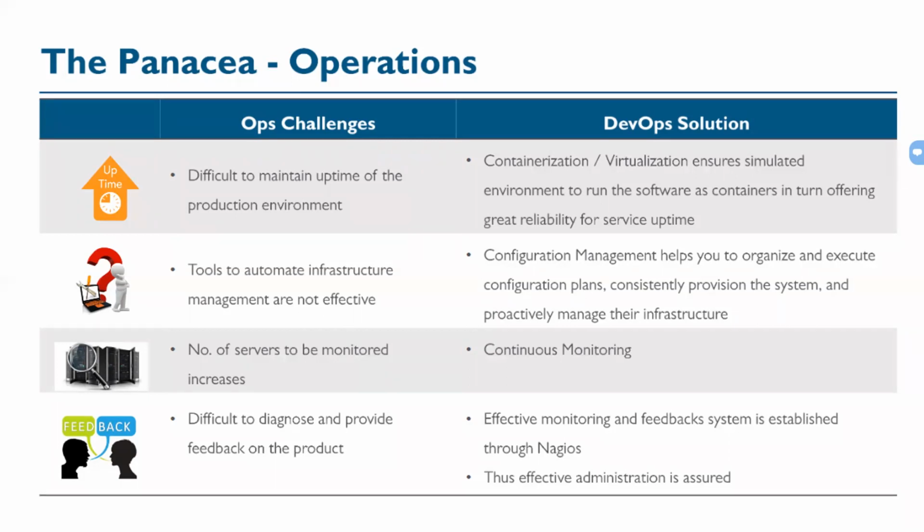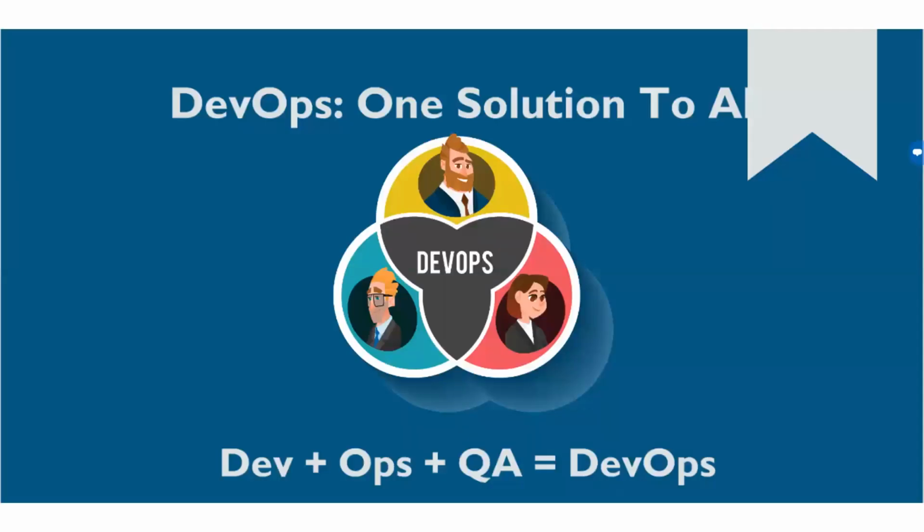Also, since in our curriculum we'll be covering all the tools needed for the seamless flow of the DevOps pipeline, we'll see all these issues getting resolved in a demonstrated way. So that will be more beneficial for us. Okay, we'll be seeing how DevOps is considered a solution to all these problems, and how DevOps is considered the development team in combination with the operations team and the QA team. We'll be seeing this part.